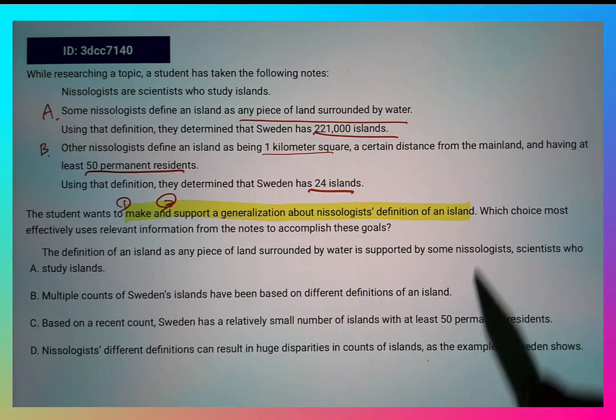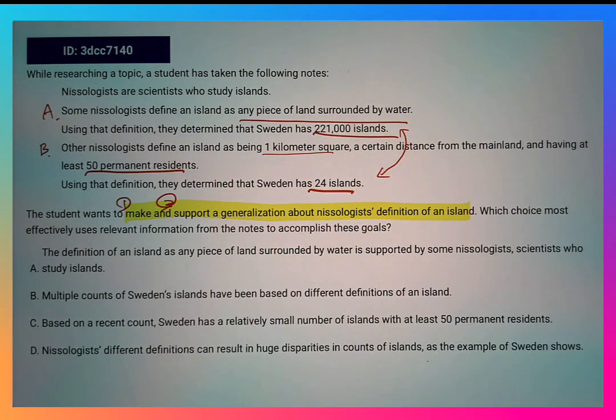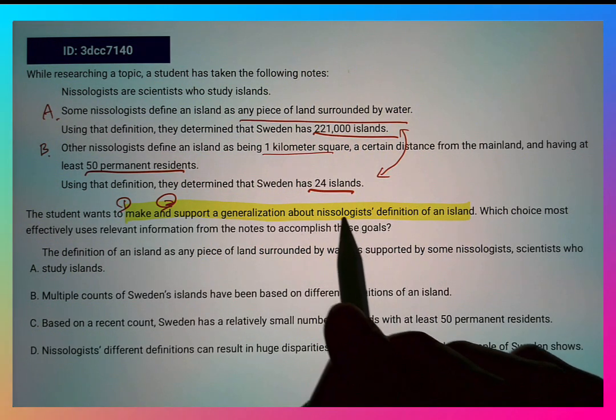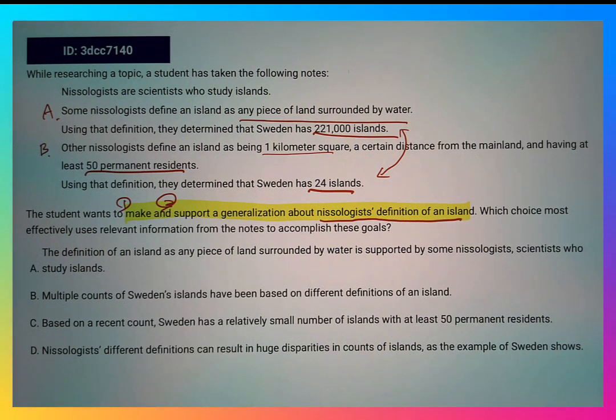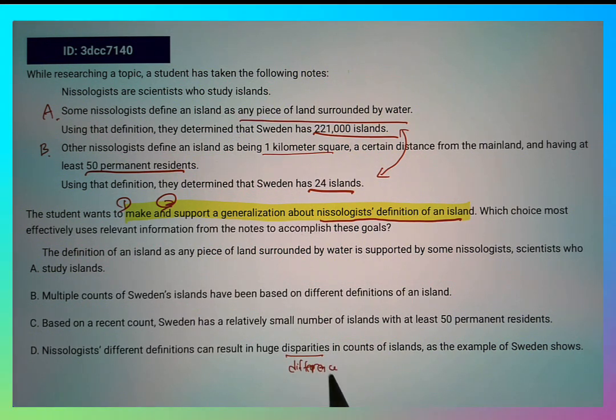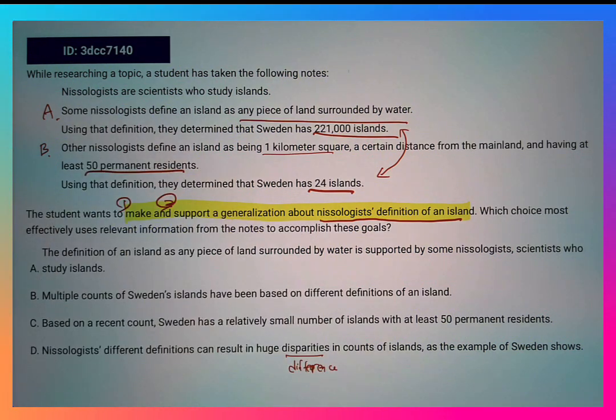Okay, so you can see a drastic change based on the different definitions. So please remember that this is about nisologists' definition of islands. Okay, we have two drastically different definitions that give a big difference in the number of islands. Now when we say big difference, this is why you need to know SAT vocab. Disparity is the answer to that. Okay, huge difference. So when we make this generalization, we need to cover both views here and summarize it, because that's what to generalize is. Make a short summary and then support that.